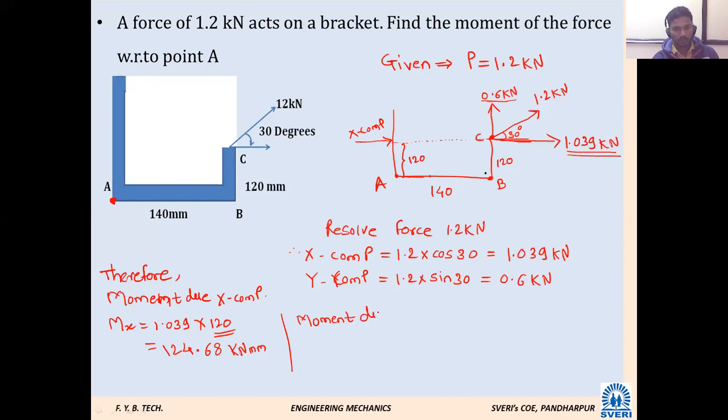Moment due to y component. What will be that? Let us say My equals to. Imagine, or try to understand, we are going to calculate the moment at point A, and the 0.6 kilonewton component I have already shown. So force into displacement. Is it going to be minus 0.6 into 140? Correct. Minus 0.6 into 140. Exactly. Very good.